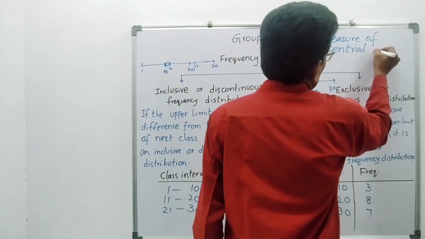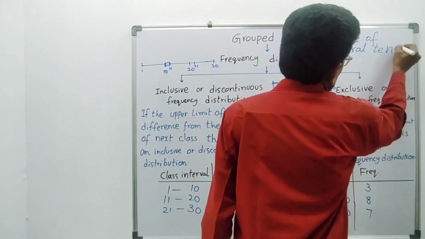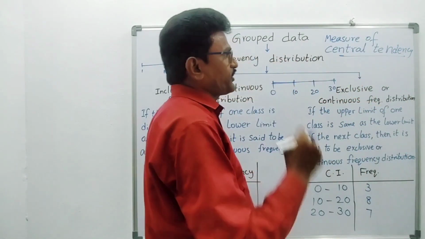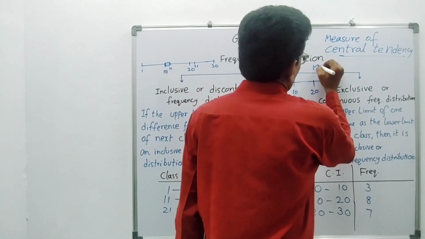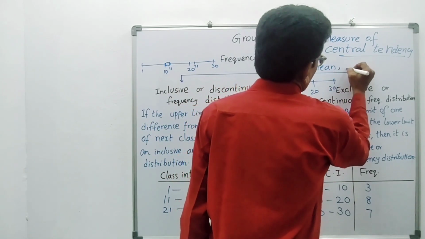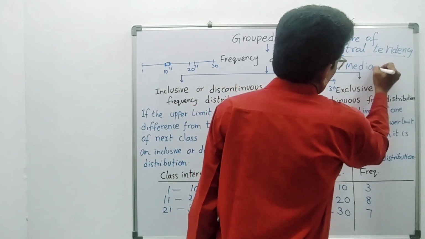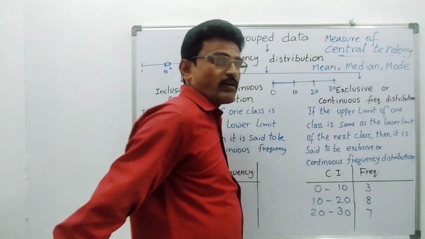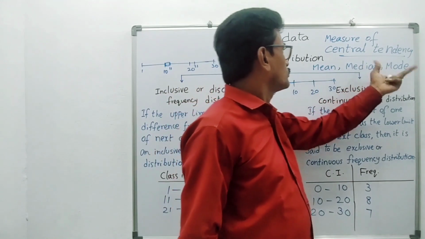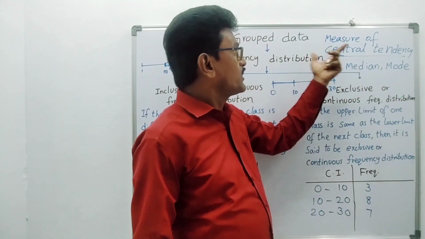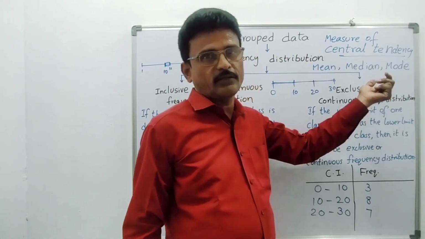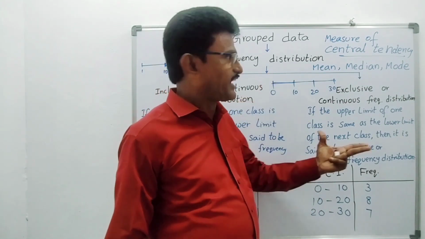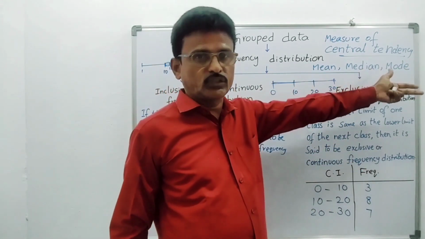Here you have to remember three items: one is mean, next is median, another one is mode. So three values are there: mean, median, mode. These three are said to be measures of central tendency. In this chapter we will discuss very clearly mean, median, mode with formulas.